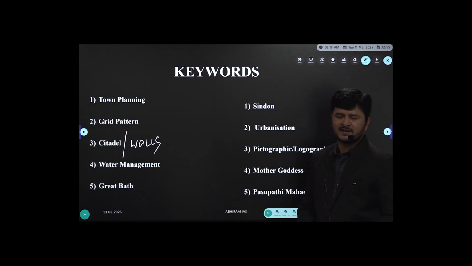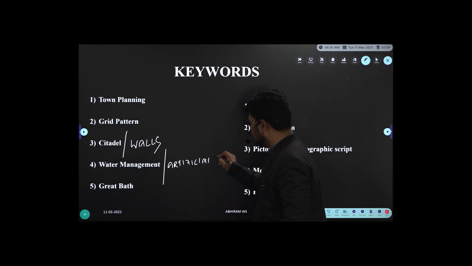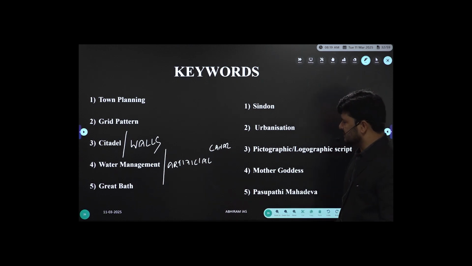Followed by the water management system. Even in some texts we come across the artificial canal irrigation system. Both are the same, right? Artificial canal irrigation system. Great Bath, the swimming pool.